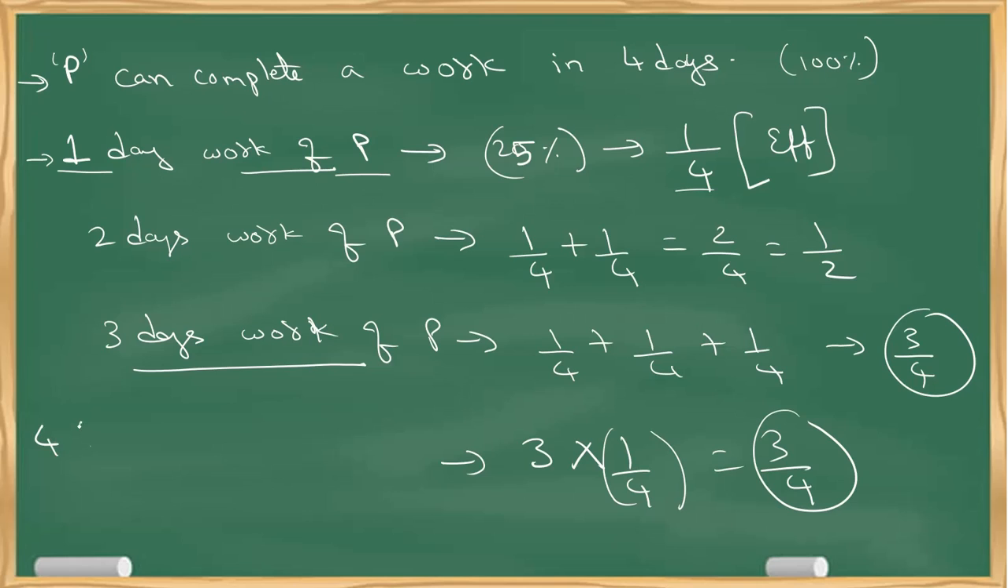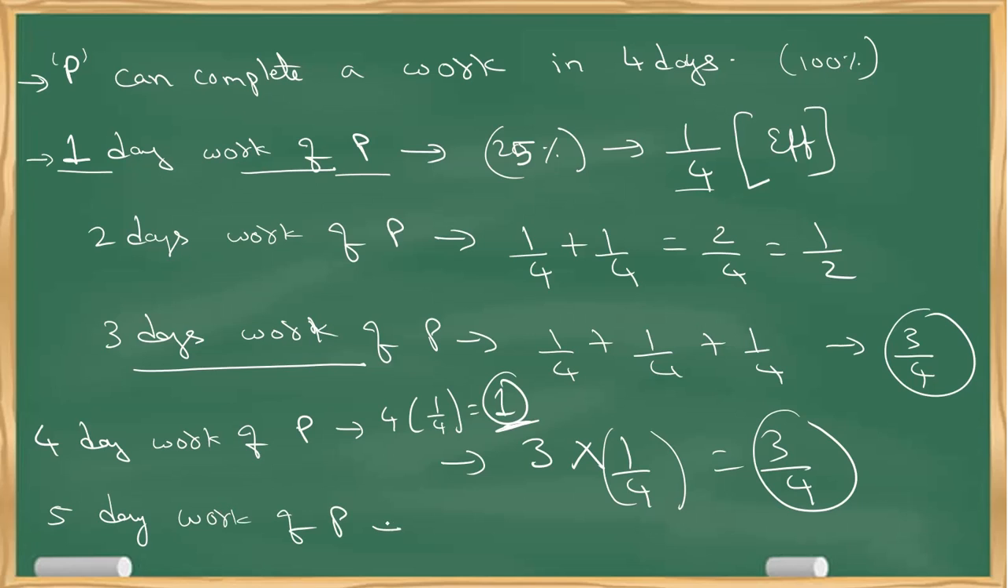Now tell me what is 4 days work of P? So 4 days work of P is 4 into 1 by 4. The answer is 1. Clear? Now tell me what is 5 days work of P.